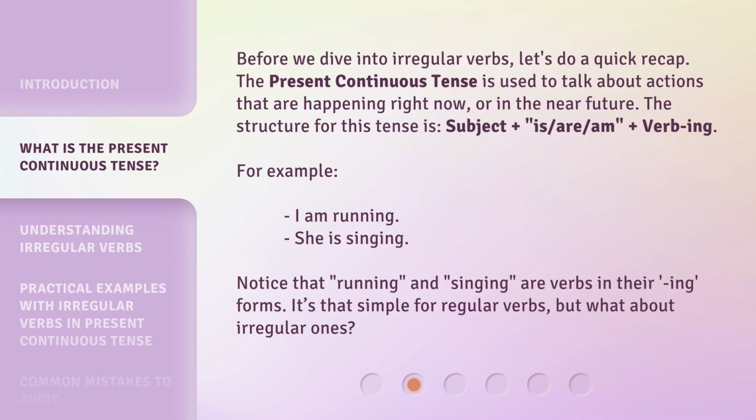Notice that running and singing are verbs in their ing forms. It's that simple for regular verbs, but what about irregular ones?